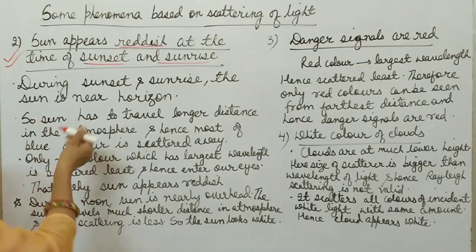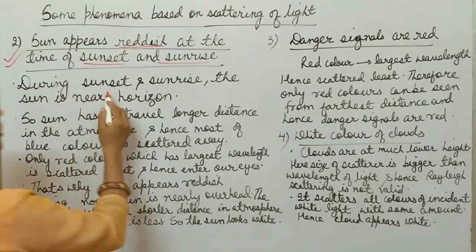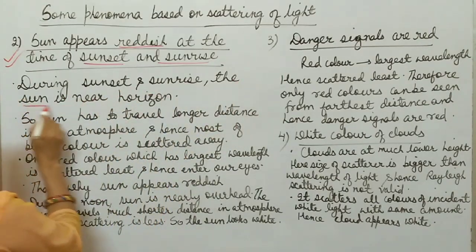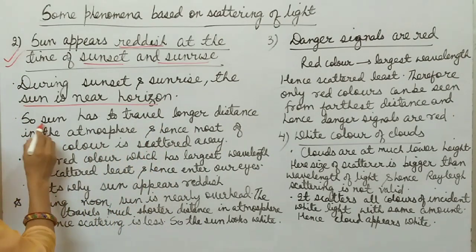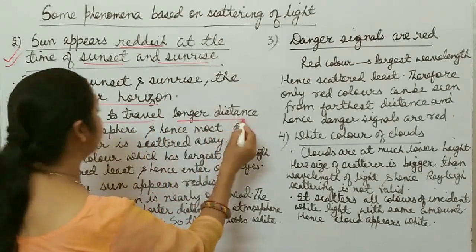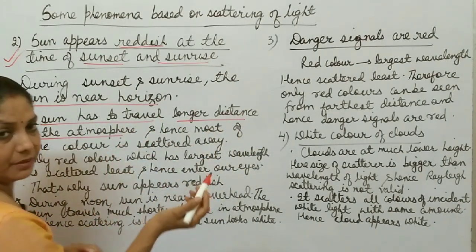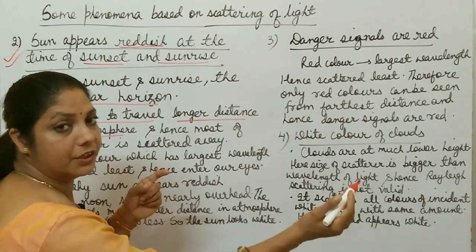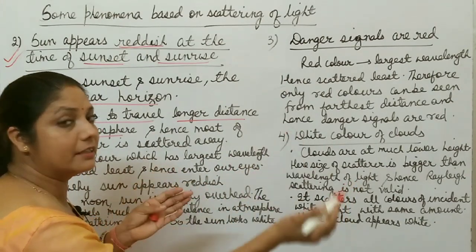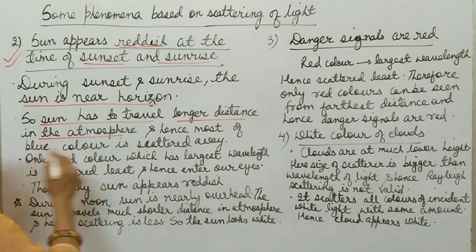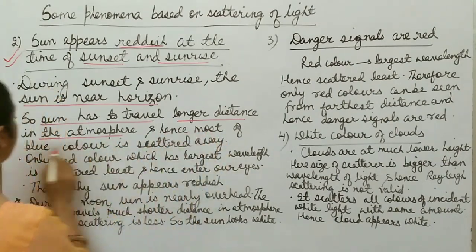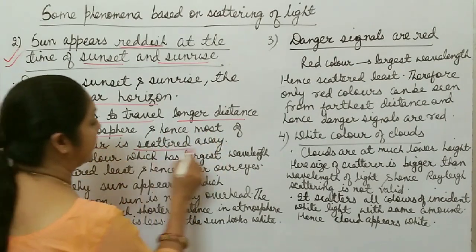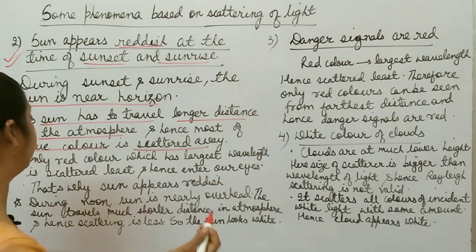So you have to write reasons like this one. During sunset and sunrise, the sun is near the horizon, right? So the sunlight has to travel a longer distance in the atmosphere. Hence most of the blue color is scattered away because blue color has shorter wavelength.